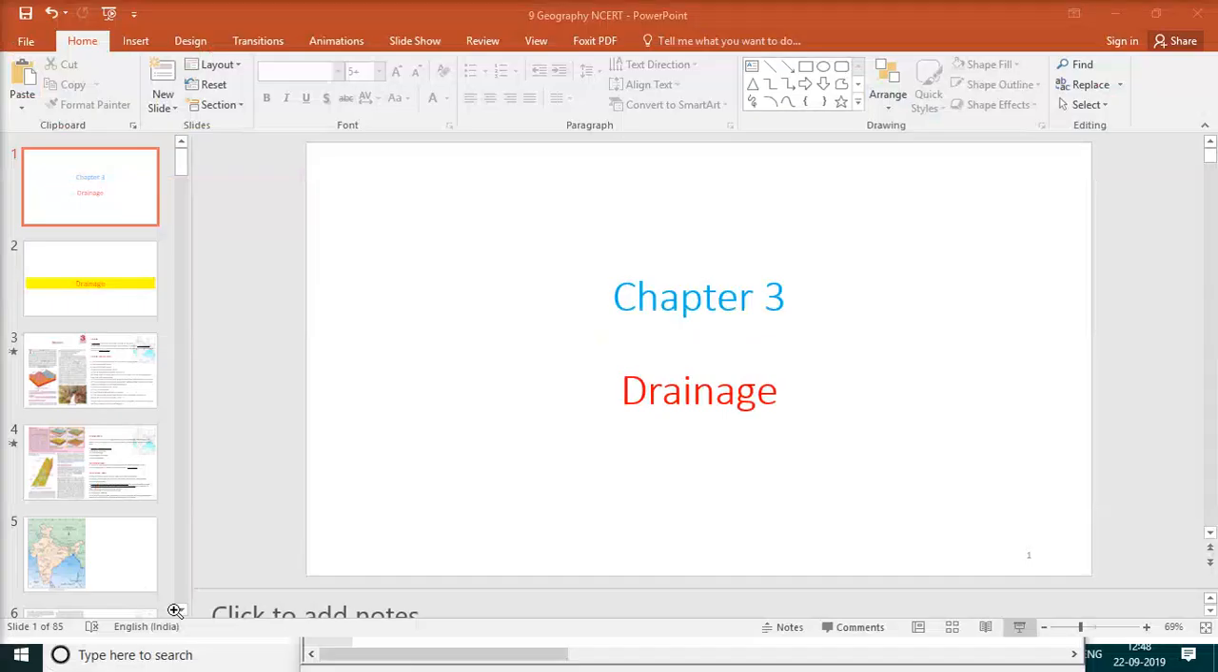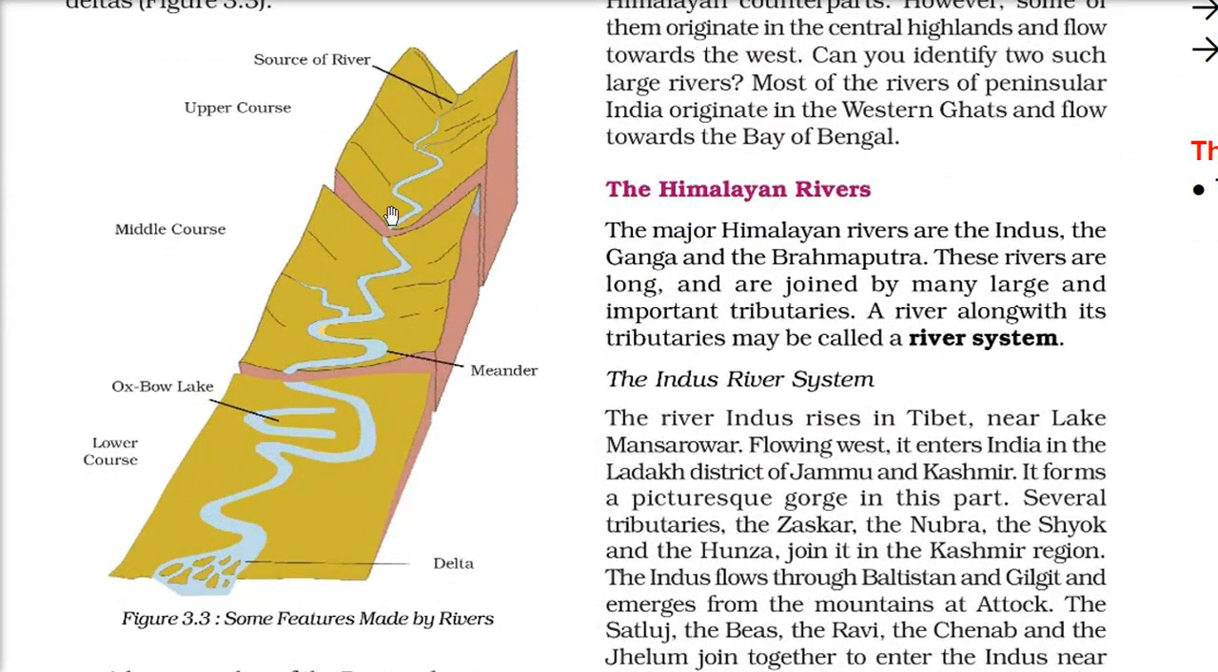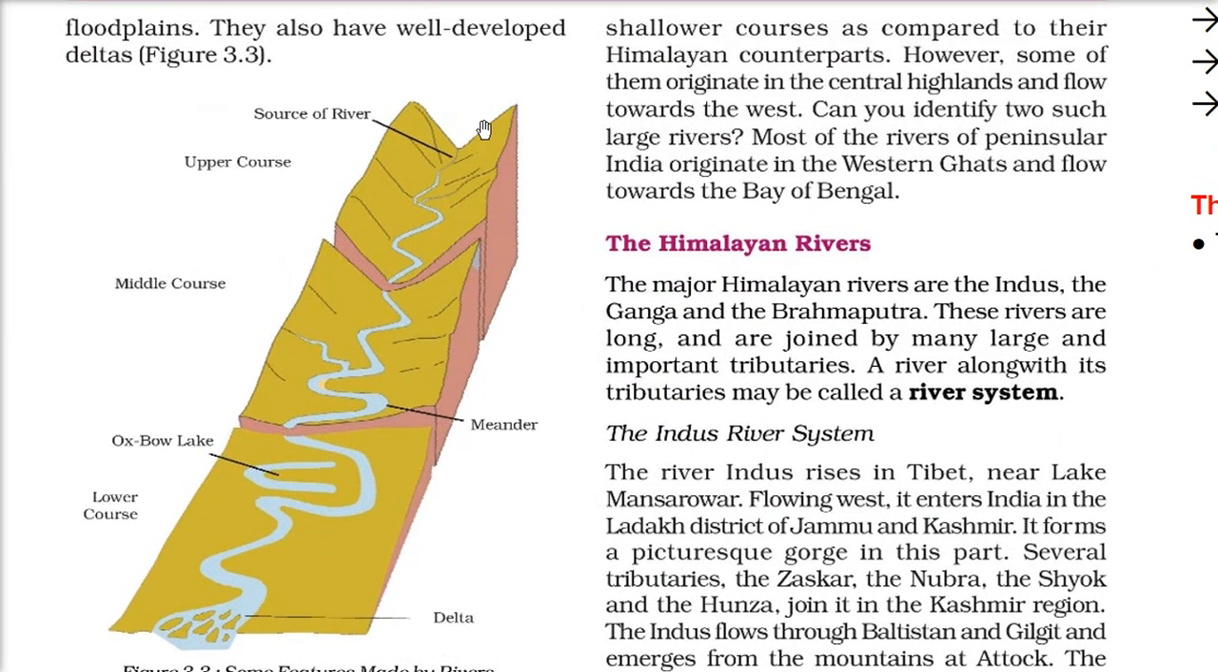Now before I go ahead, let me show you the features made by a river. You can see that the river starts from here. When the river starts from here, in the mountain range, it comes very fast. The width is also very small, and the movement is not very much like a snake, but it's quite fast. This is the upper course of the river.